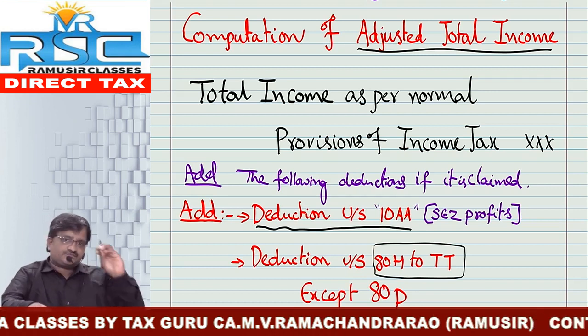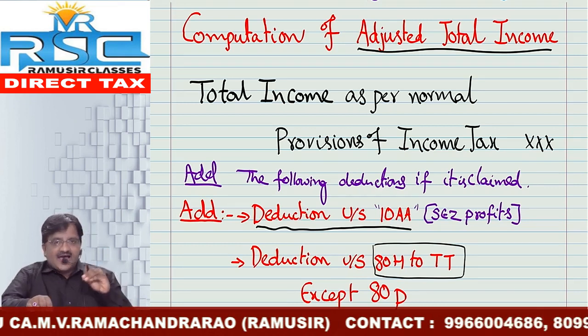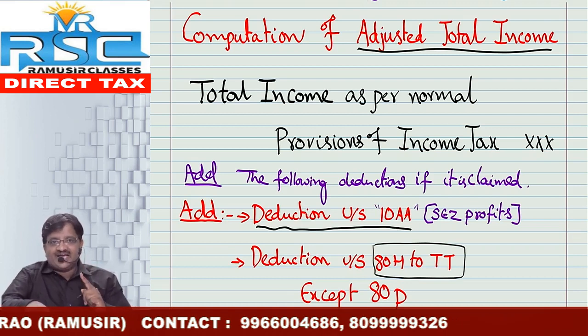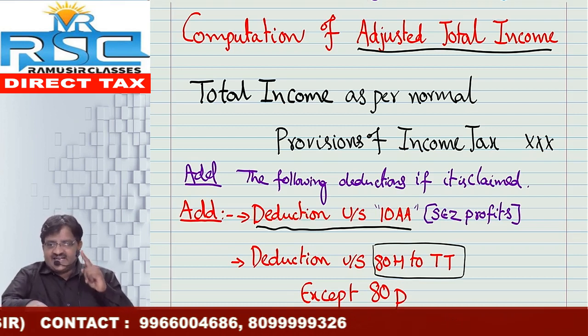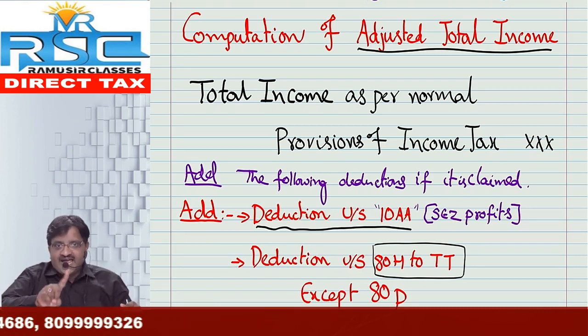Anyhow, that we will cover in a separate video. But as of now, I am telling you, if any non-corporate entity has claimed 10AA deduction, I repeat, 10AA deduction, the deduction must be added back. Okay, it should be added back.